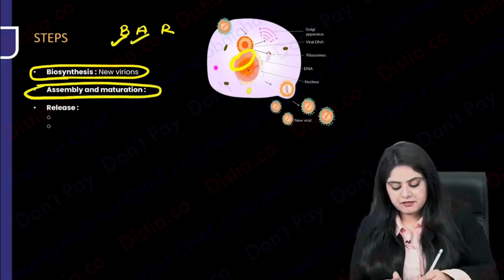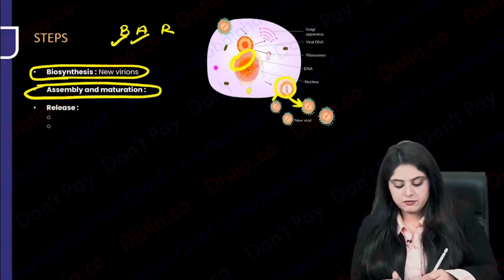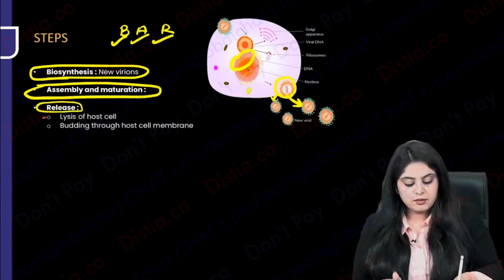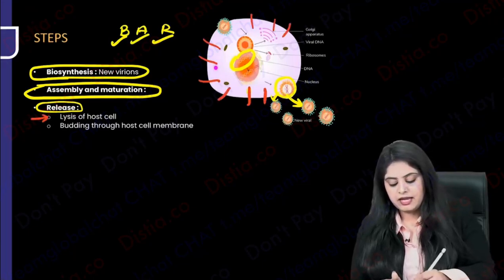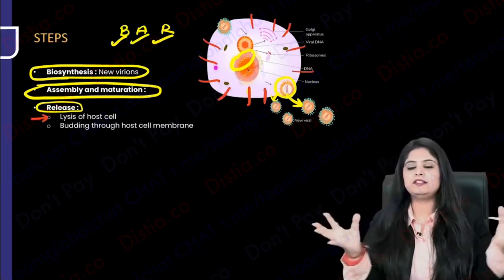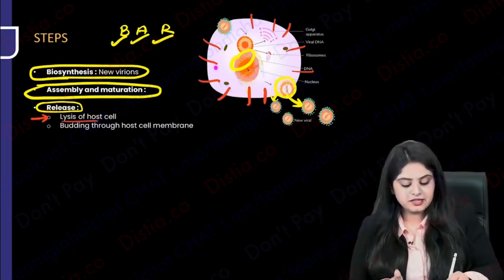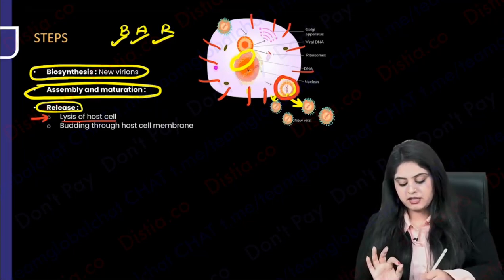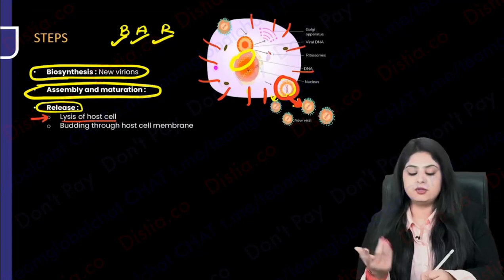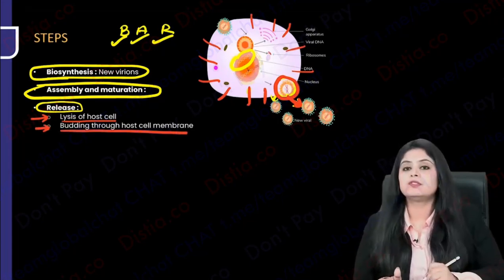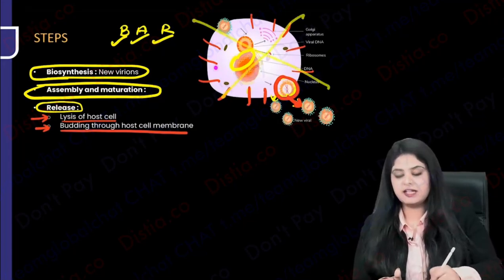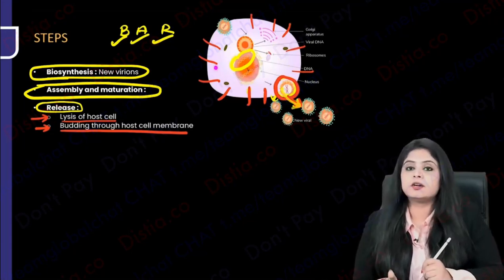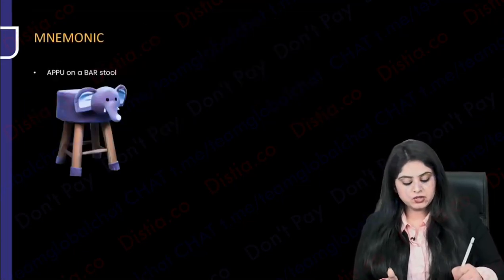And finally, once the virus is ready, it's time for it to get released. How you are going to release it is also important. Please note, number one is this cell says, I am going to die out. I have so many viruses, I'm going to burst open, lysis, and all the viruses are free. So that is lysis. Second, the cell says, why should I die? Why should I sacrifice my life? Just spit out the virus, throw the virus out of the system. I am not going to sacrifice. So that is budding out through the host membrane. So two things. Either this cell will sacrifice and lyse open, or this cell will say, why should I sacrifice my life? Just chuck out the virus out of my cell. That's it. So this is finally the completion of Appu on a bar stool.